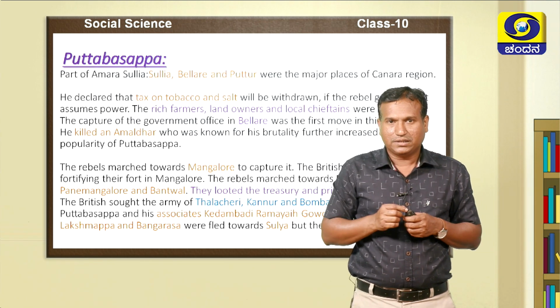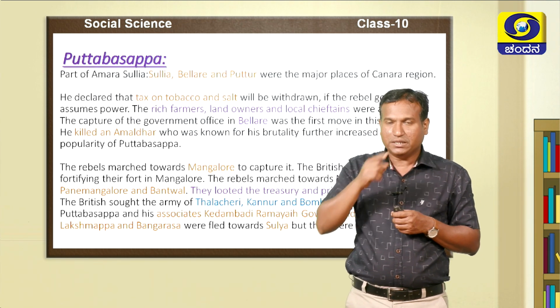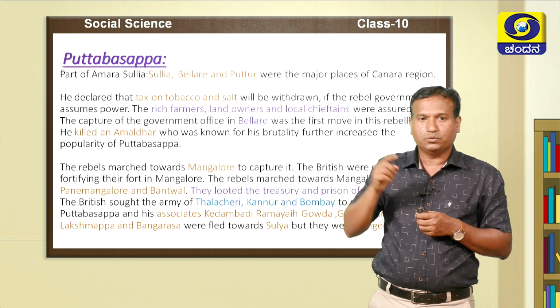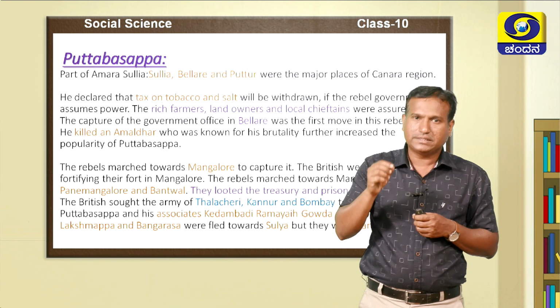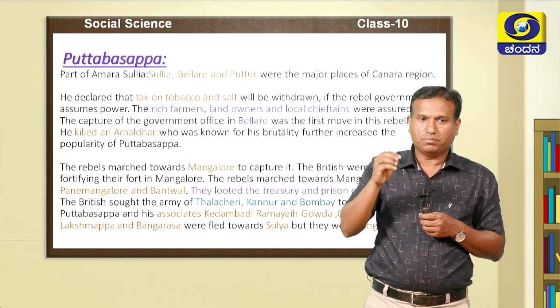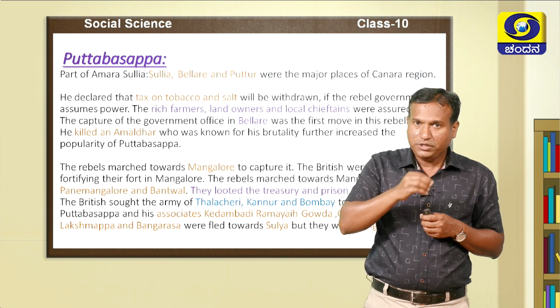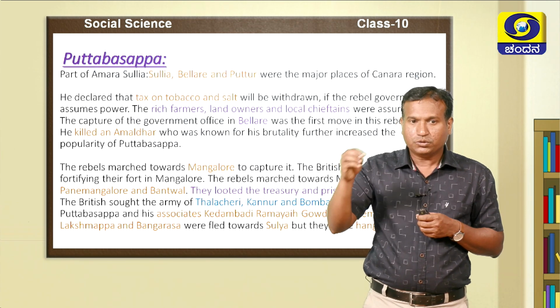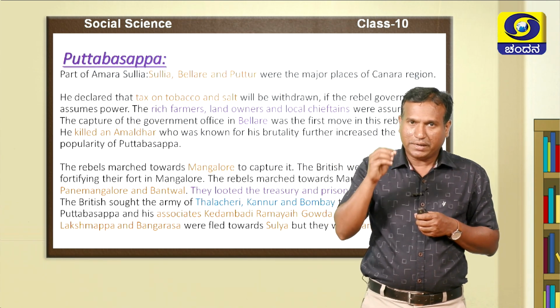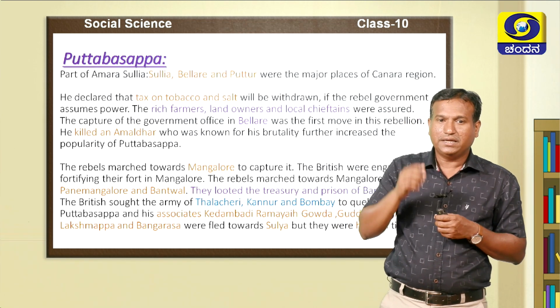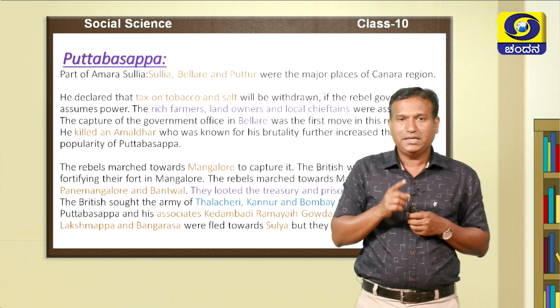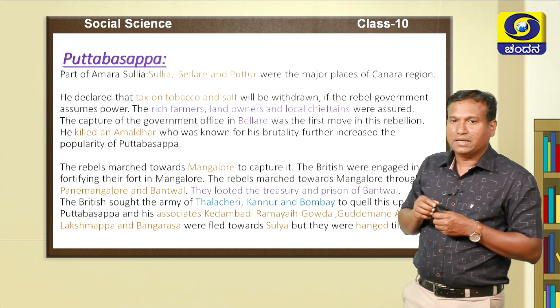But the followers of Puttapasappa moved towards Mangalore through Panemangalore and Bantwala. Meanwhile, they also wanted to loot the treasury and the prison of Bantwal.